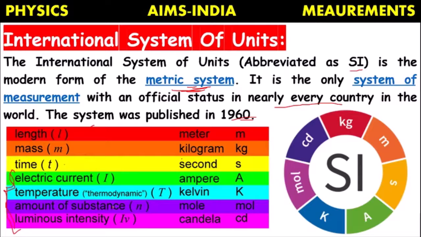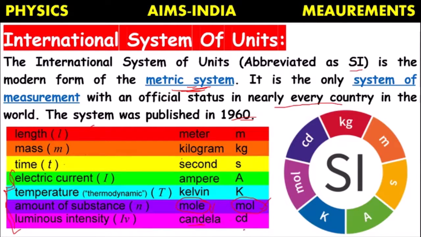Amount of substance, its unit is mole, and the symbol of mole is mol. Here we have to keep in mind the unit name is mole, but the symbol is mol, where E is not there. We should be careful while mentioning the name and the symbol. And luminous intensity means light intensity. Its unit is candela.